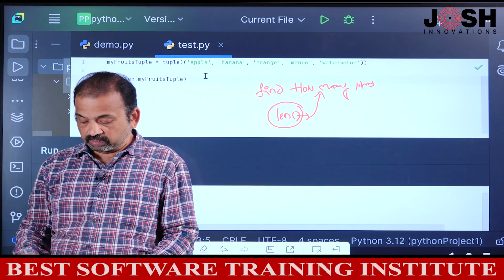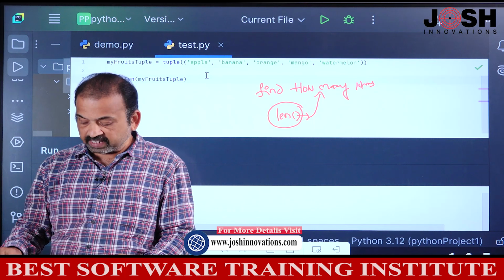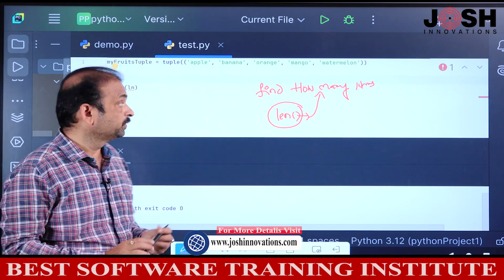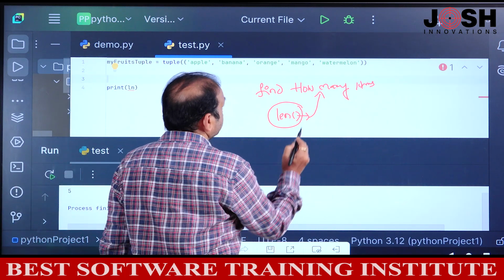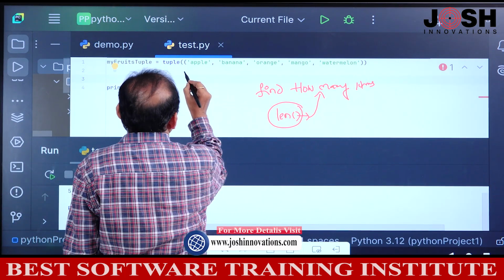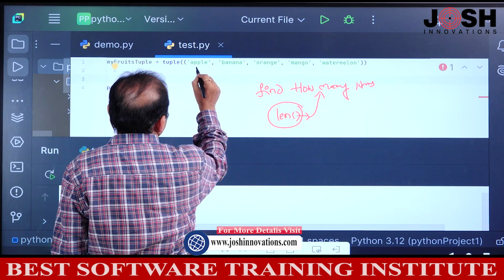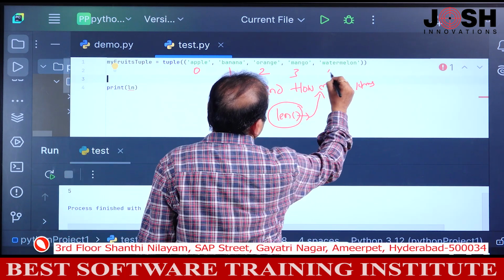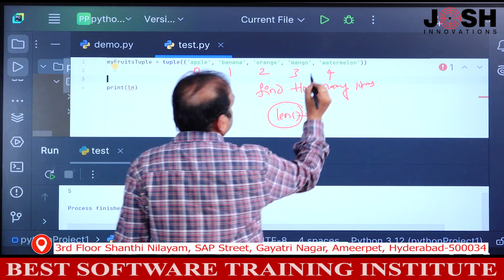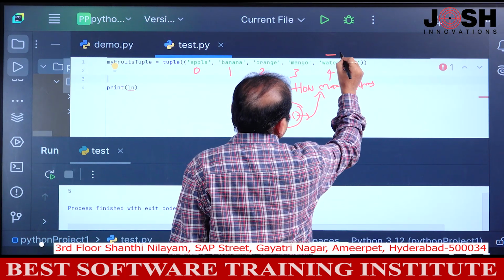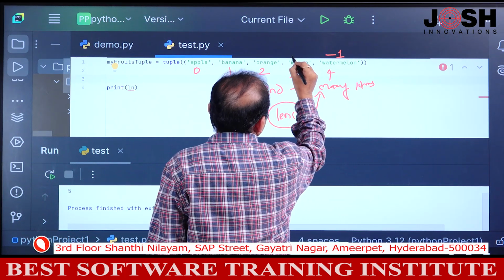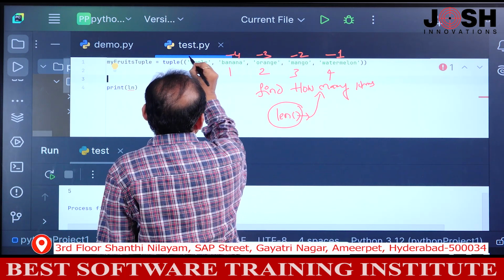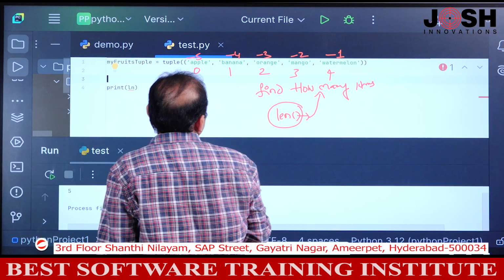Okay. Now, every sequence type has a negative index number also. For example, see, positive index number starts from 0: this is 0, 1, 2, 3 and 4. Our negative index number starts from -1, from the back side. This is -1, this is -2, this is -3, this is -4 and this is -5.